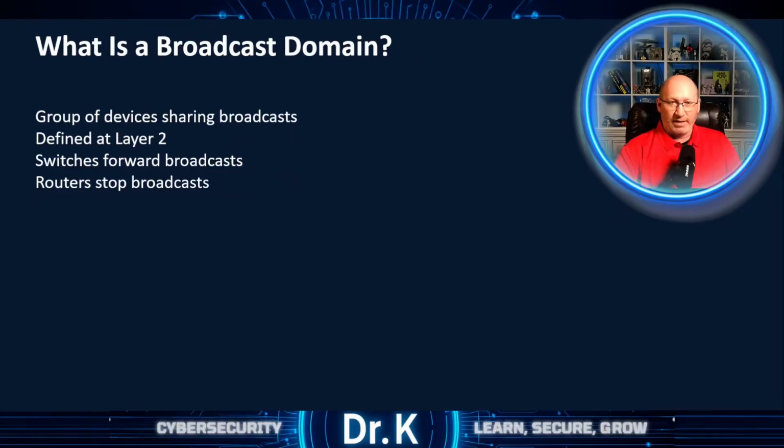A broadcast domain consists of all devices that receive broadcast frames sent by one member of the group. Switches forward broadcast frames to all ports within the same VLAN. However, routers do not forward layer 2 broadcasts between networks. This distinction is critical. Routers create boundaries between those broadcast domains.